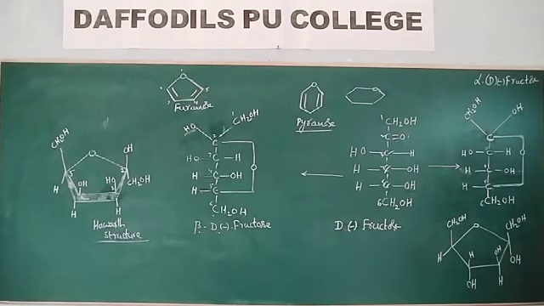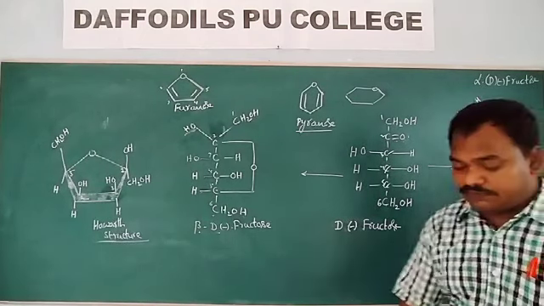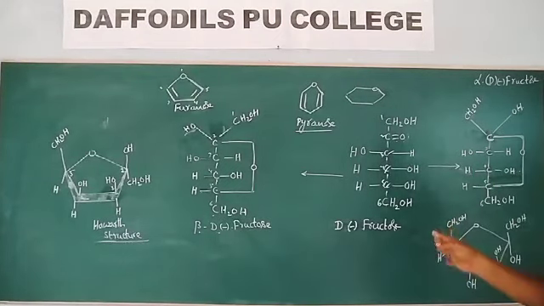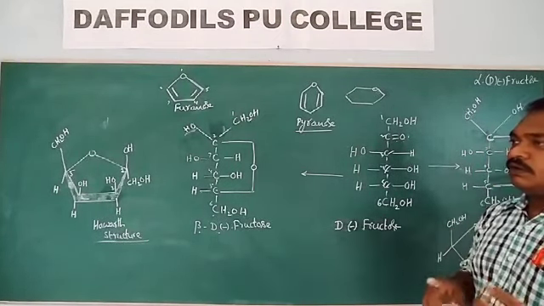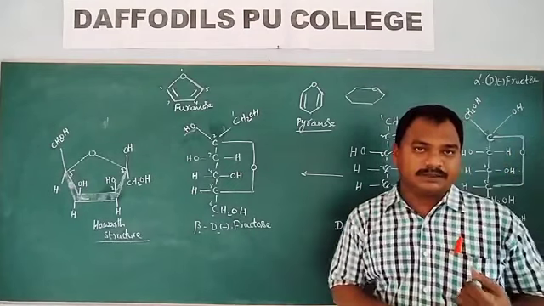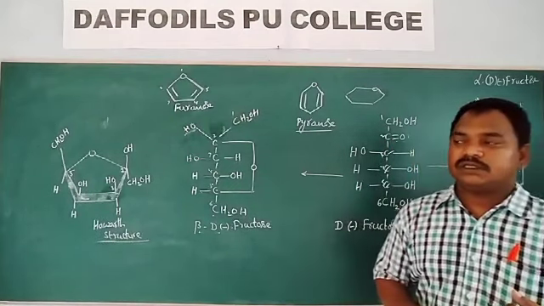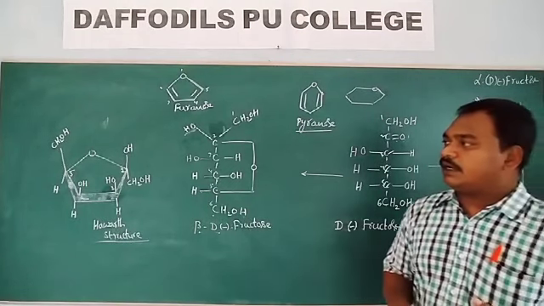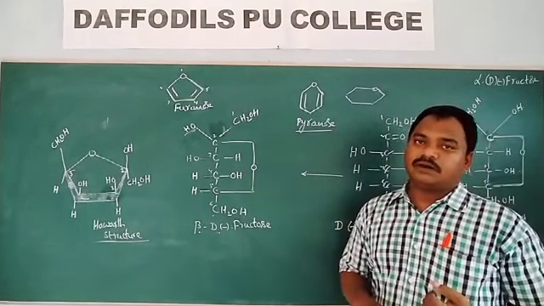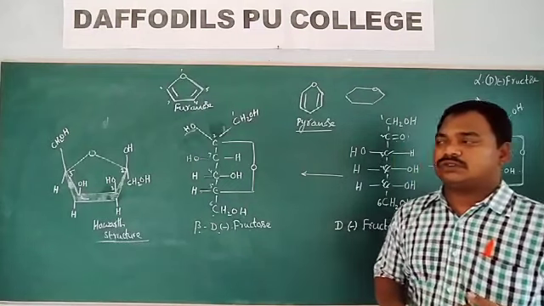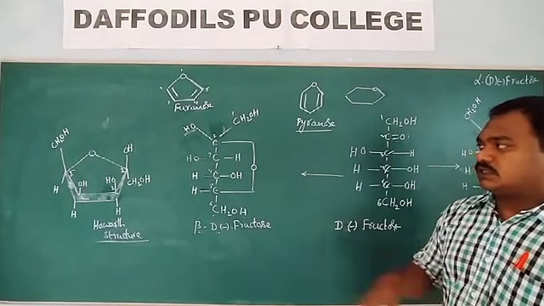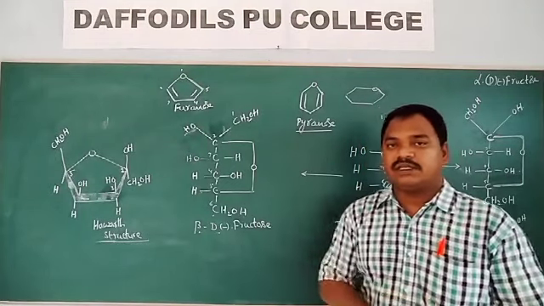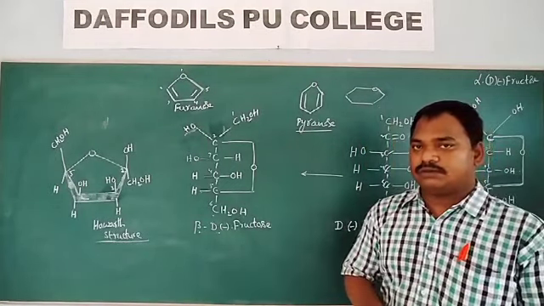Okay. So this is the structure of fructose. I will tell you all the things once again. Fructose is a fruit sugar. The sweetest naturally occurring sugar is fructose. Honey contains fructose. Fructose is also known as levulose. The structure of fructose: fructose is an isomer of glucose.